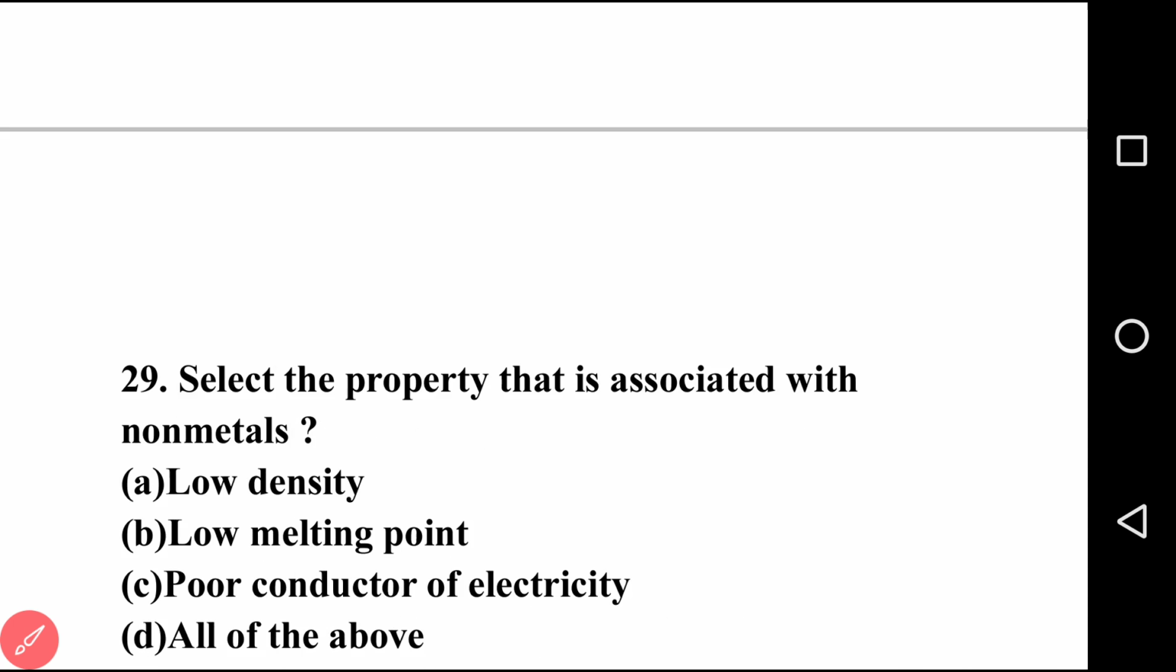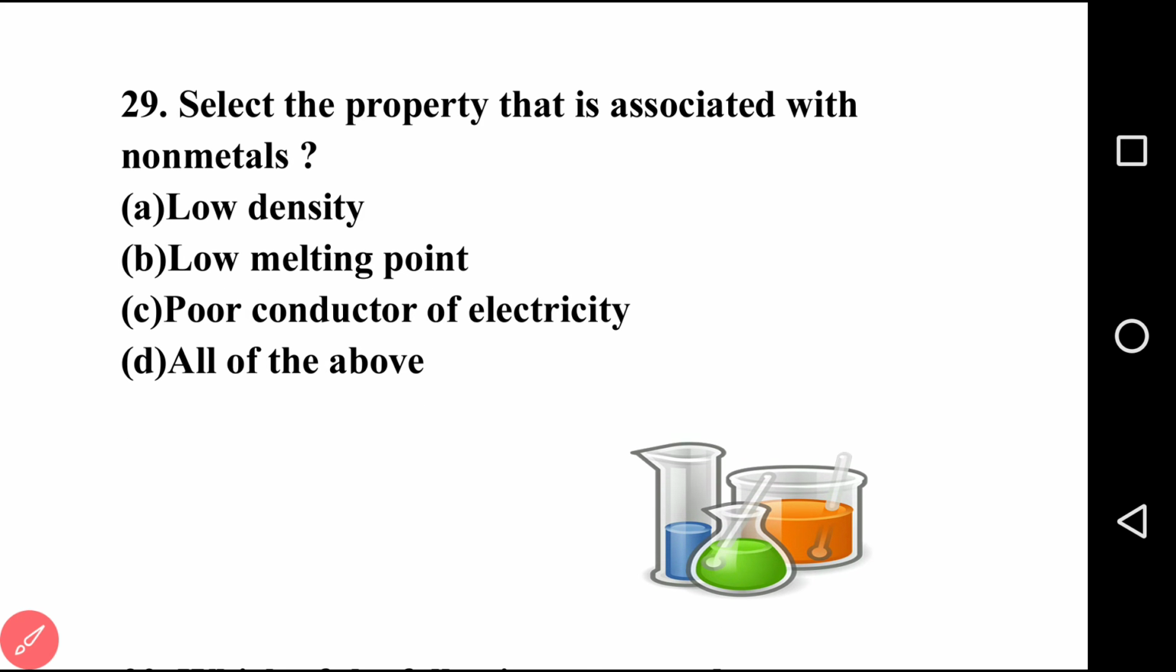Going to the next question, question number 29 on your screen. Select the property that is associated with non-metal. First is low density, second is low melting point, third is poor conductor of electricity, last is all of the above. I hope you will solve this question.